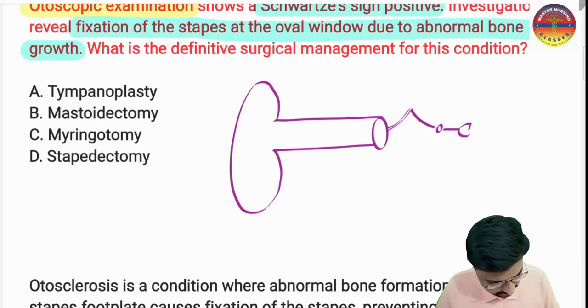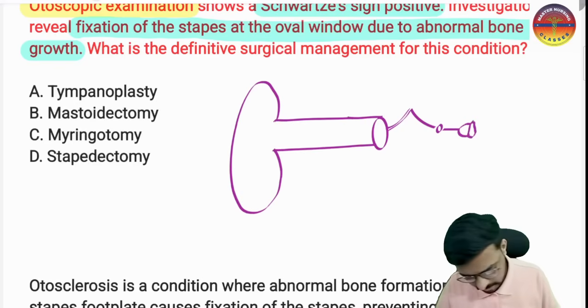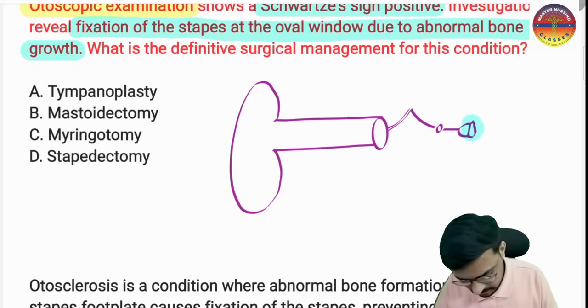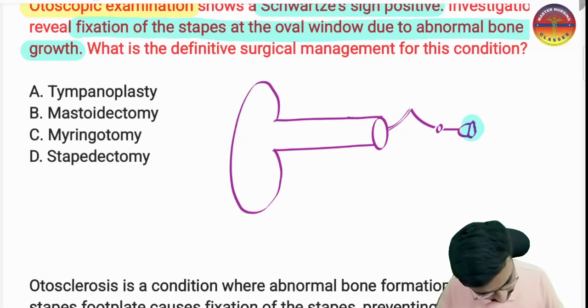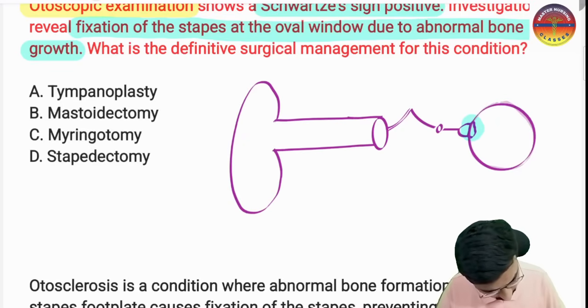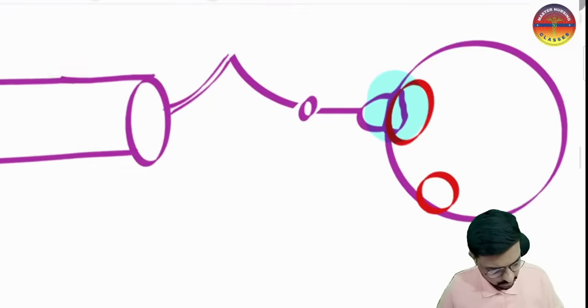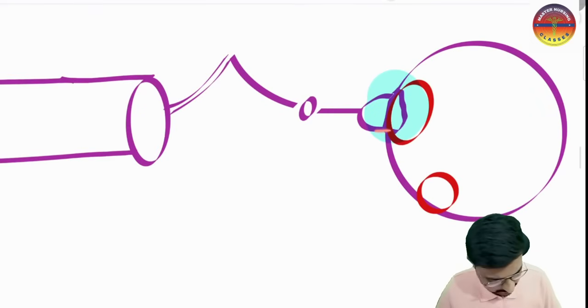Okay, this is the stapes. This one we call the foot plate of the stapes. Here we have the vestibulum. Here we have one hole, which is called the oval window, and this is the round window. Our foot plate of the stapes is attached to the oval window.